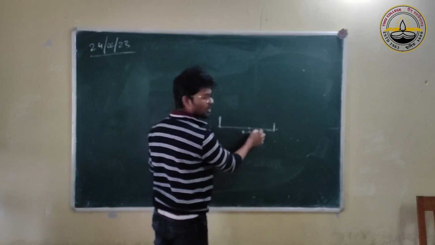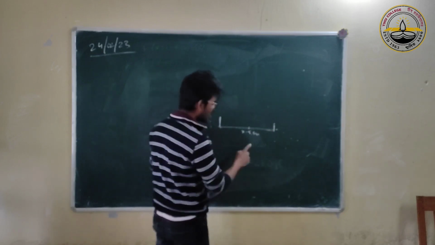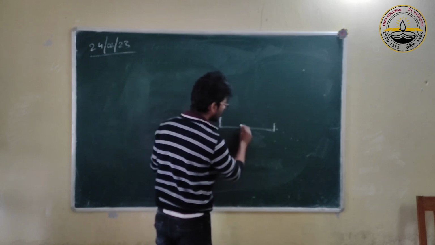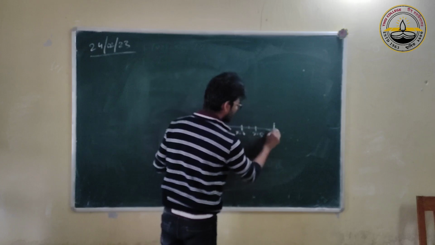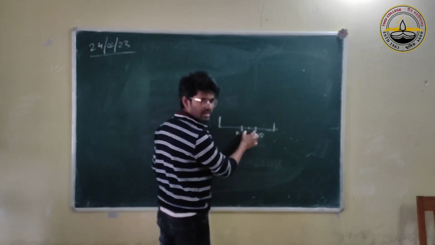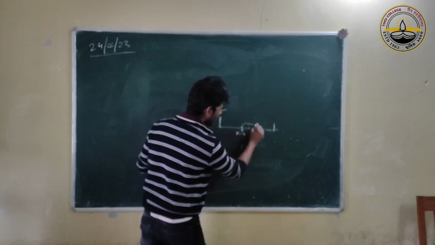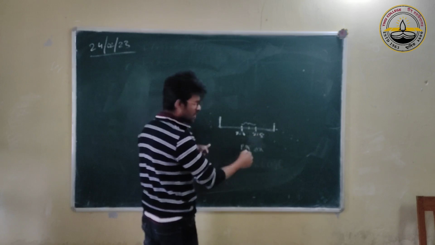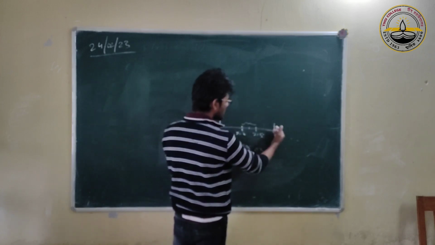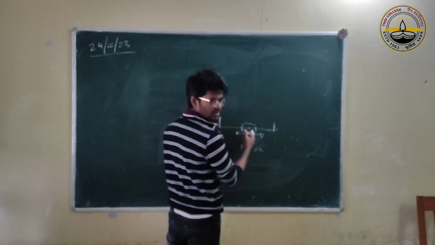There is a certain probability everywhere, and that probability increases if I ask for the probability of finding it between x equal to 4 and x equal to 5 meter. Definitely there is some probability. So this probability is proportional to this length, let's say delta x, and the total probability of being anywhere is 1.